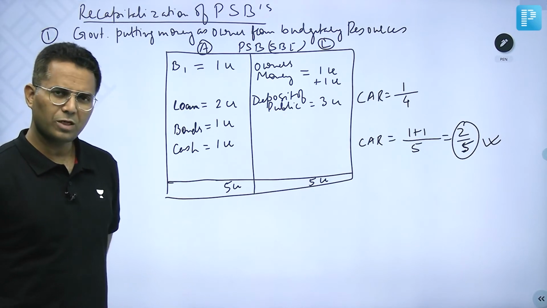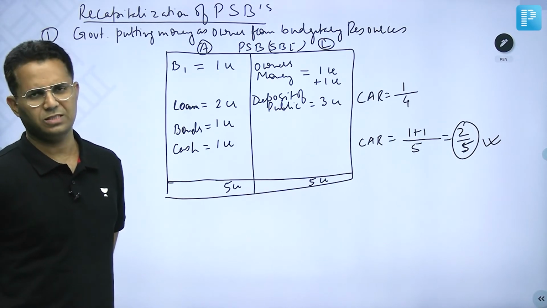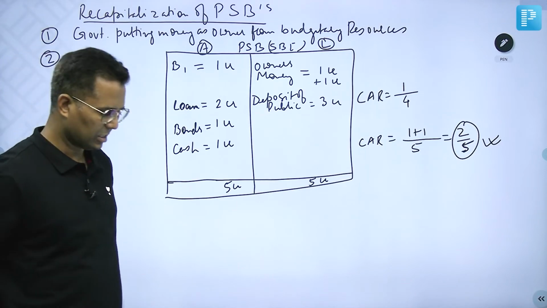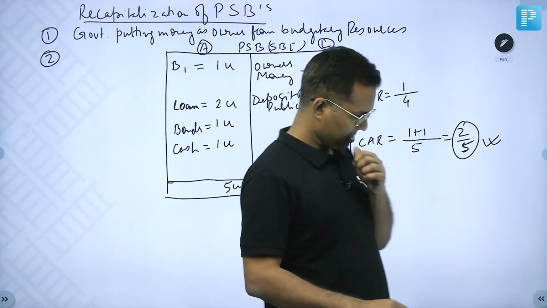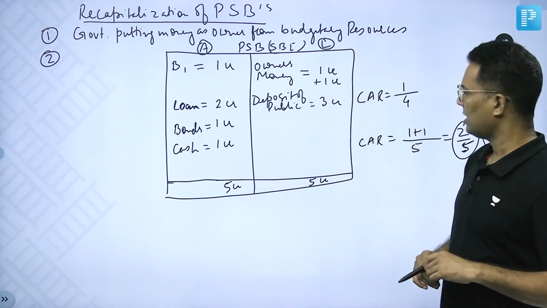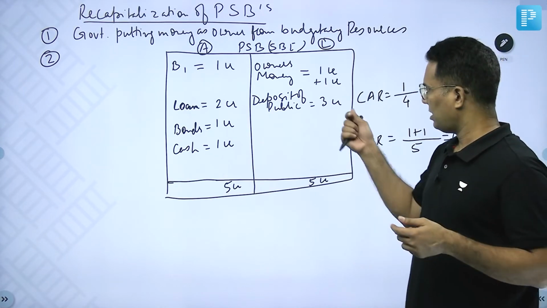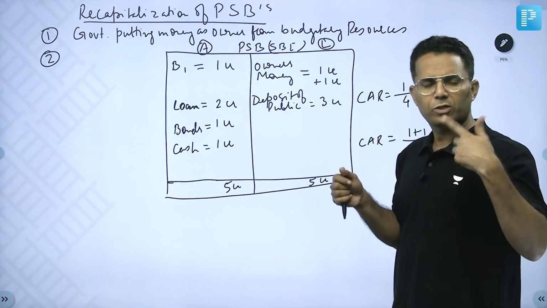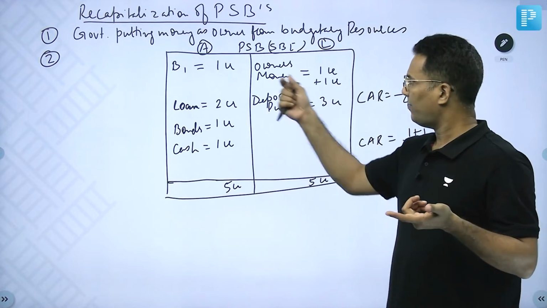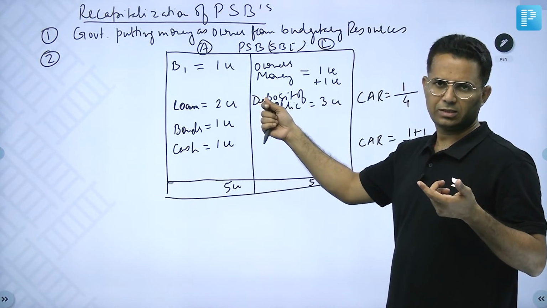And if government didn't put any money from its pocket, how come it increased? Let me explain. See, earlier, the depositors' 3 crore money was protected by the bank's 4 crore assets.